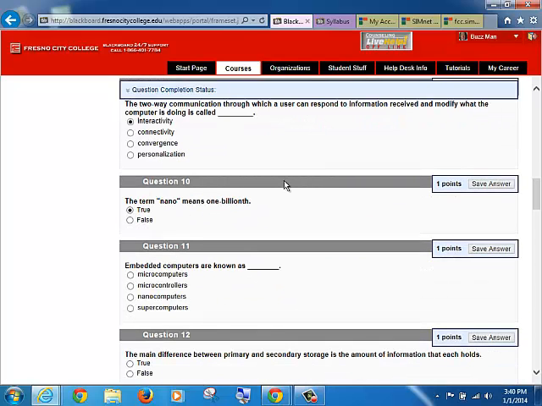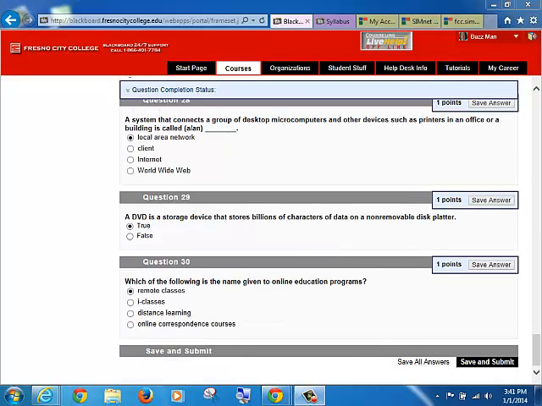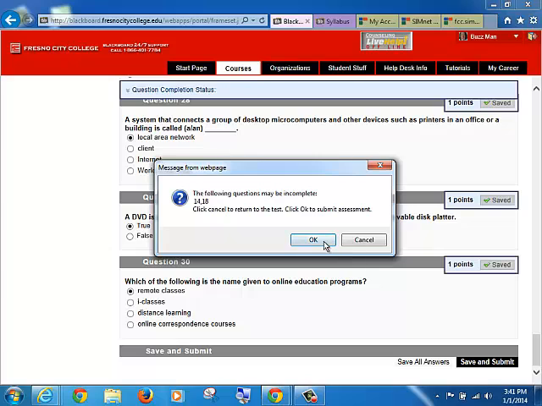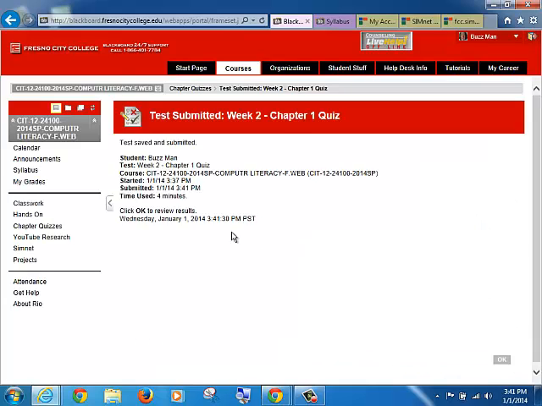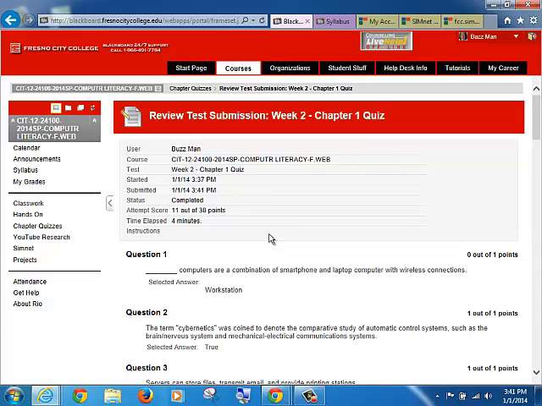Now I'm going to pause for a second while I just select the top one on all of these, so hold on. Okay, so now that I've done them, again, I don't recommend you doing it this way, but Blackboard is saving all of my answers, and now I can hit that save and submit, right? Oh, and this is kind of cool. Tells me if I've forgotten some, but I'll go ahead and click OK. I'll probably get a horrible score, one that's really embarrassing, but that's okay too, because I can take it again, right? And then if I click OK, after I do this, I get a listing of the questions, right?